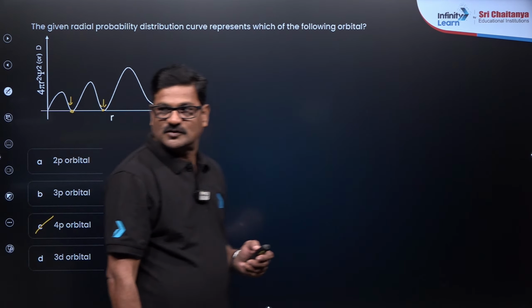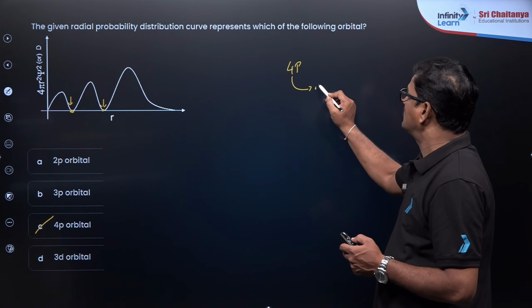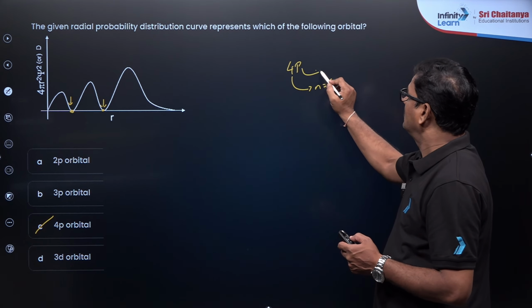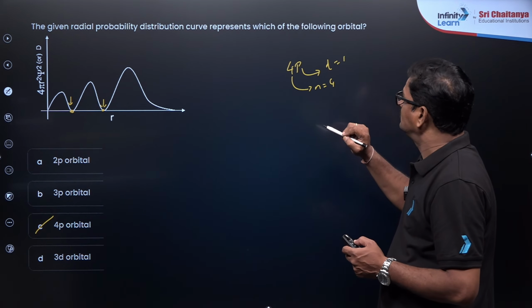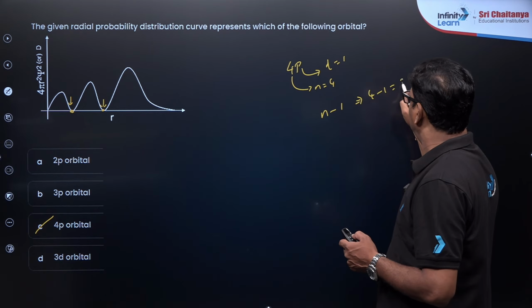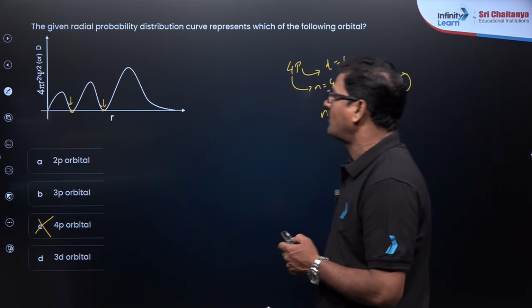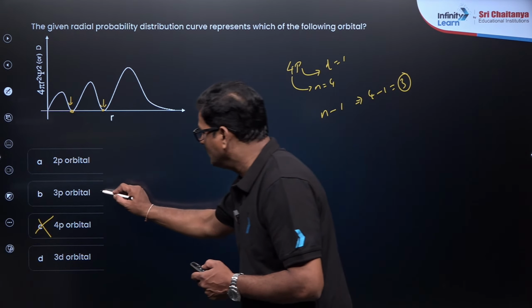Orbital. So total number of nodes, if it is a 4p orbital, n is equal to 4, L is equal to 1. So n minus 1 is equal to 4 minus 1 is equal to 3. So 3 nodes are not there. So it cannot be 4p orbital.